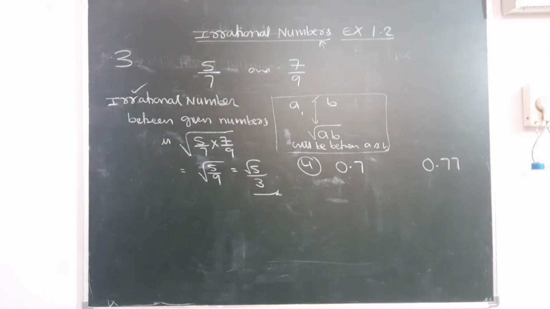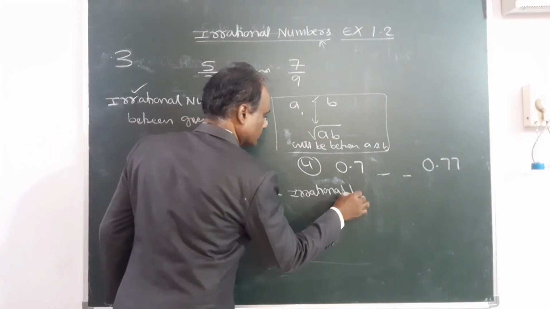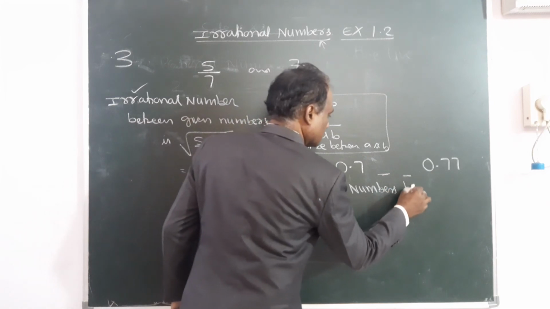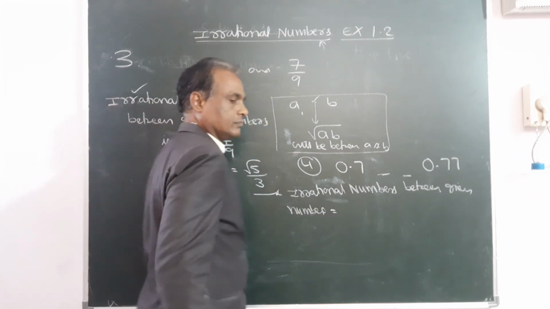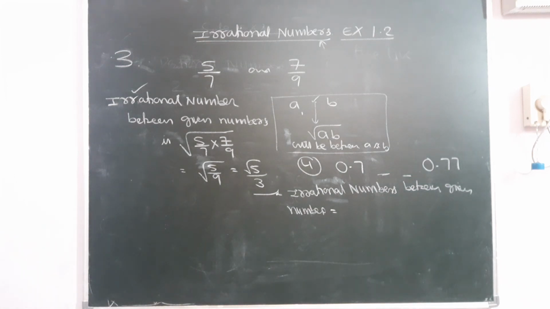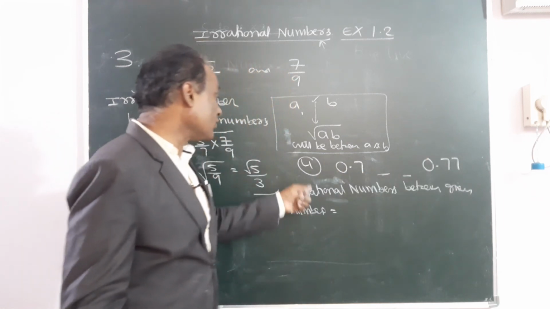Fourth is also very simple. Tell any two numbers between these two, that should be irrational.